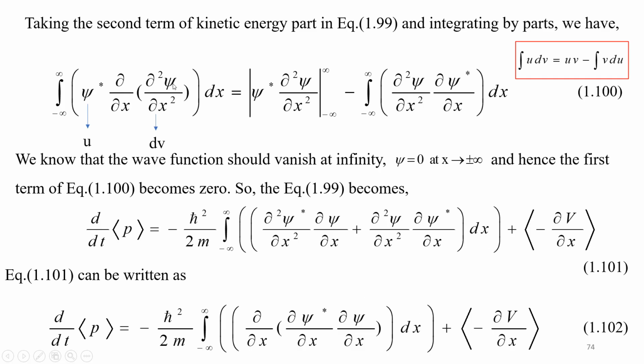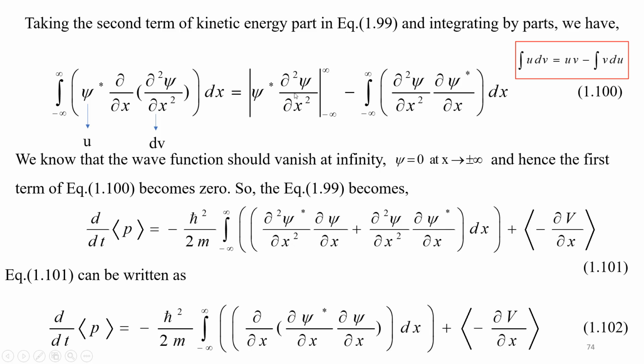Again, the u dv method. So we are going to consider psi star as u and the remaining term as dv. And when you integrate, for v you will get d squared psi by dx squared. So uv is psi star times d squared psi by dx squared, with the limits minus infinity to plus infinity, minus the integral of v du. So this is your v, and du is d psi star by dx. As usual, when x tends to plus or minus infinity, psi and psi star will become 0. So this will become 0, and we will have only this term alone.